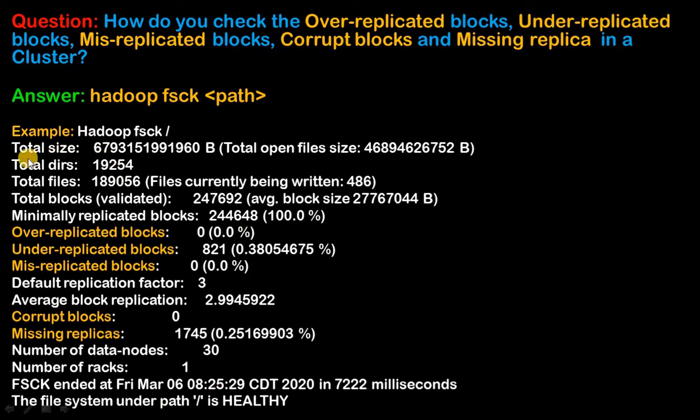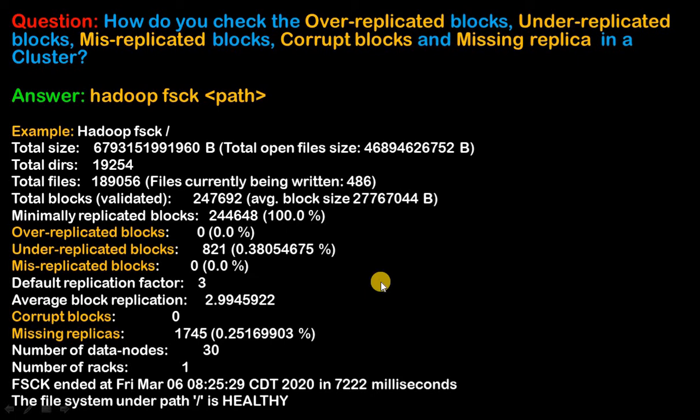As we can see here, it will display the total size of this directory, the total files, total blocks, how many blocks this directory has, and minimum replicated blocks. And here we can see how many over-replicated blocks, under-replicated blocks, misreplicated blocks, corrupt blocks, and how many missing replicas. So this way the Hadoop fsck command displays all these things.